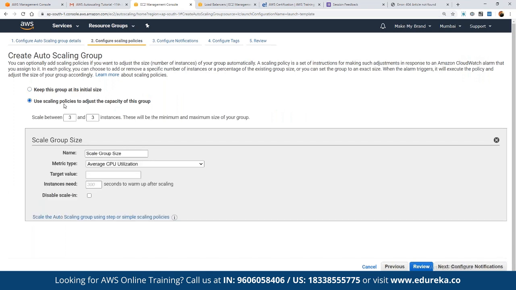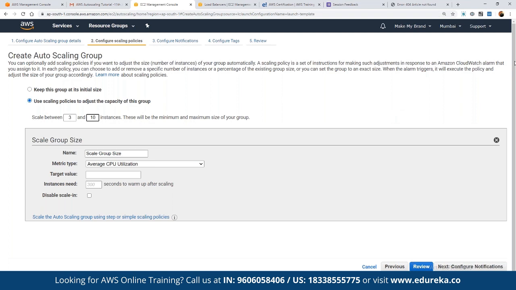Here we have the option to scale between minimum and maximum number of instances. That means if we want to define how many instances we want to launch and how many instances we want to stop. For example, we can define minimum and maximum. We want to scale to 10, so we can define the maximum capacity as 10 itself. We had discussed this pointer. Minimum is what we are going to create, and maximum is the maximum capacity that we want to cap the limit to, right?